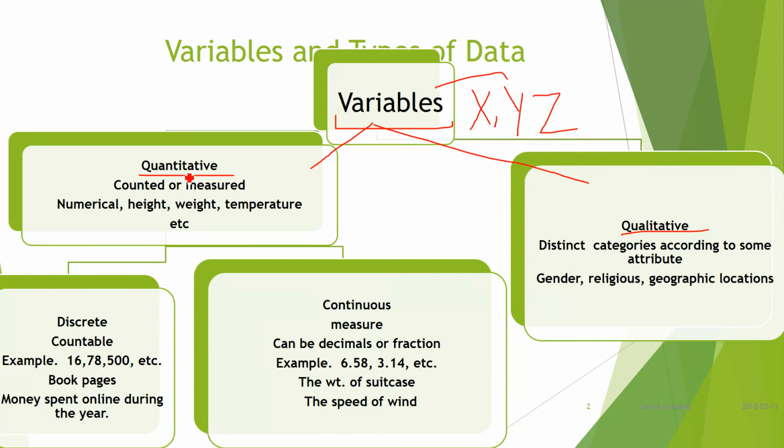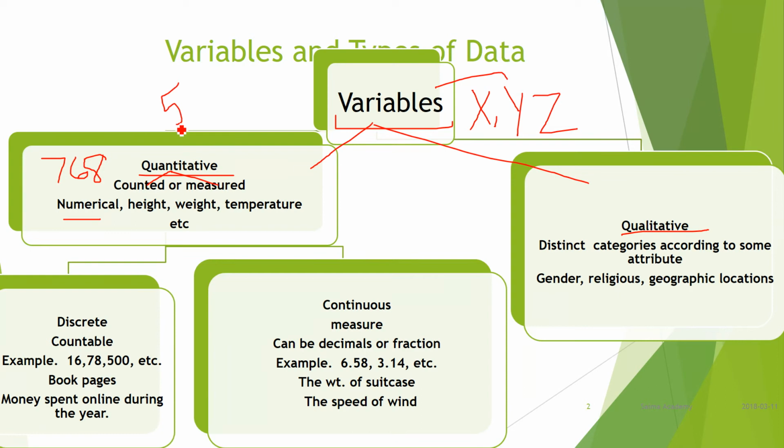Quantitative, again the name indicates quantity. If we count or measure the variable, it is called a quantitative variable, just like a numerical value, if I say 768. We can count.